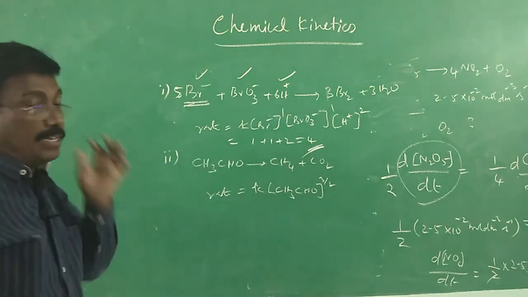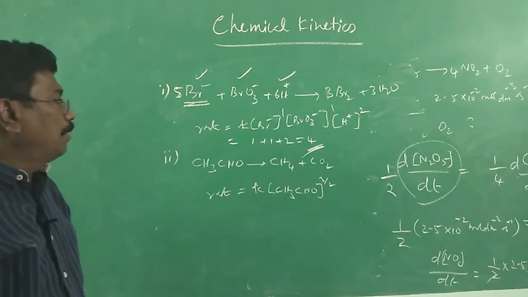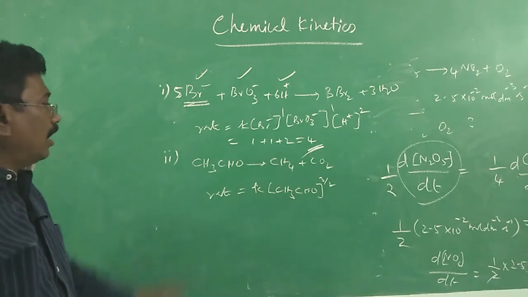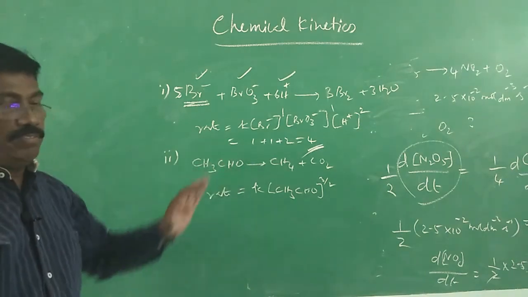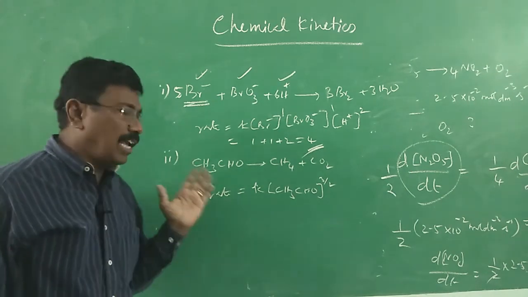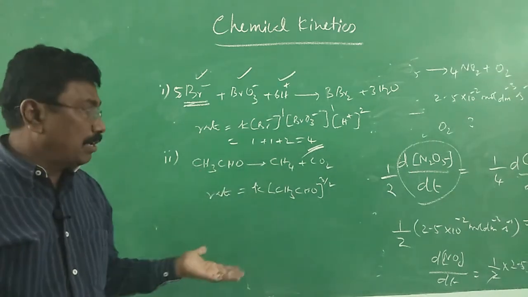Likewise here, acetaldehyde: 1 mole is present, but the order is 3/2, 1.5. So the order with respect to acetaldehyde is 1.5, with only one reactant, so the overall order is also 1.5. Order can be a fraction, a whole number or 0.